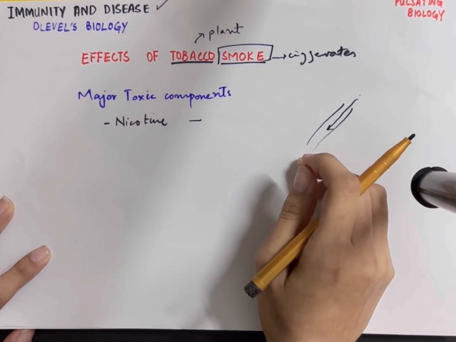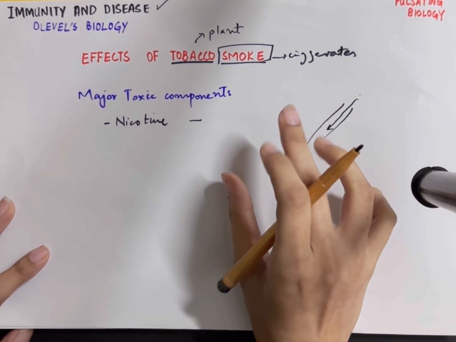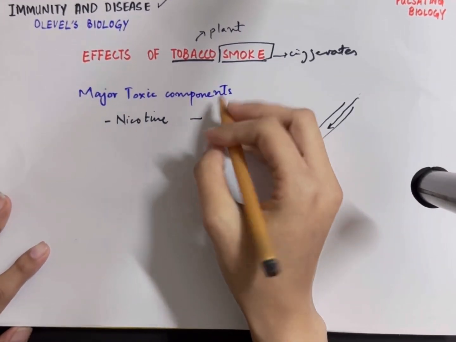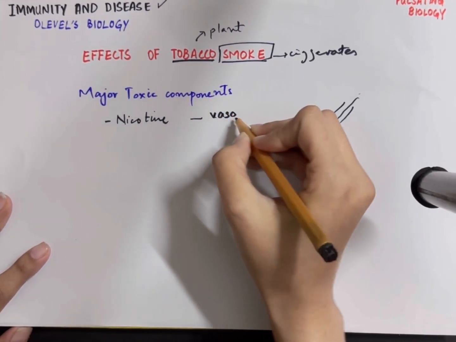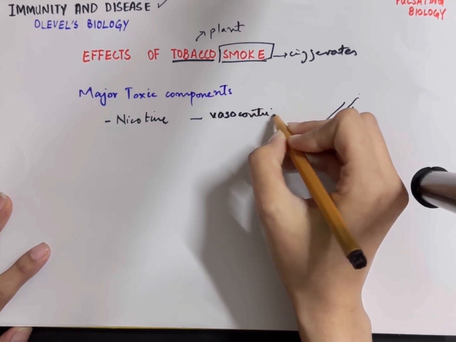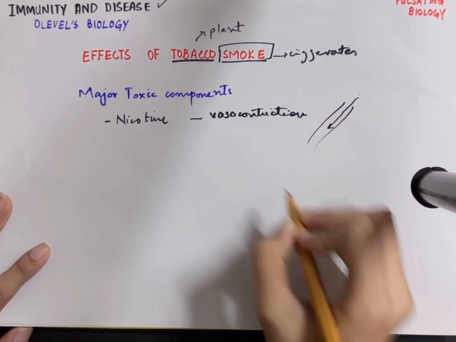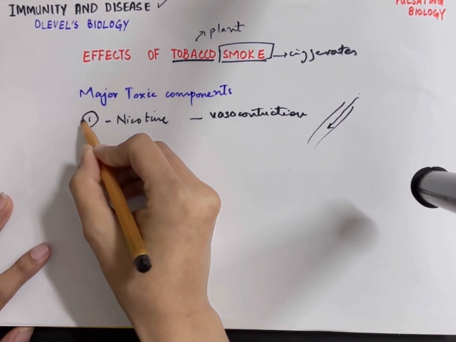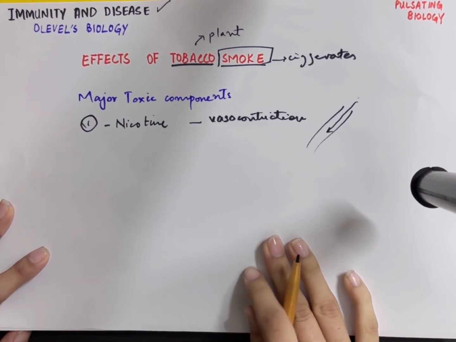As the blood vessels are mostly narrow, whenever they get constricted, the blood is not properly circulated to the body. And so it causes vasoconstriction. This is the first major toxic component in tobacco.